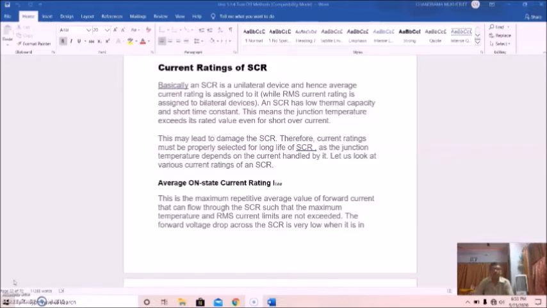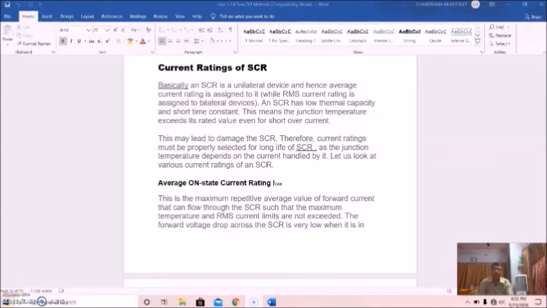This means the junction temperature can exceed its rated value even for a short overcurrent, which may damage the SCR. Therefore, current ratings must be properly selected for long life of the SCR, as the junction temperature depends on the current handled by it. So let us look at various current ratings of SCR.